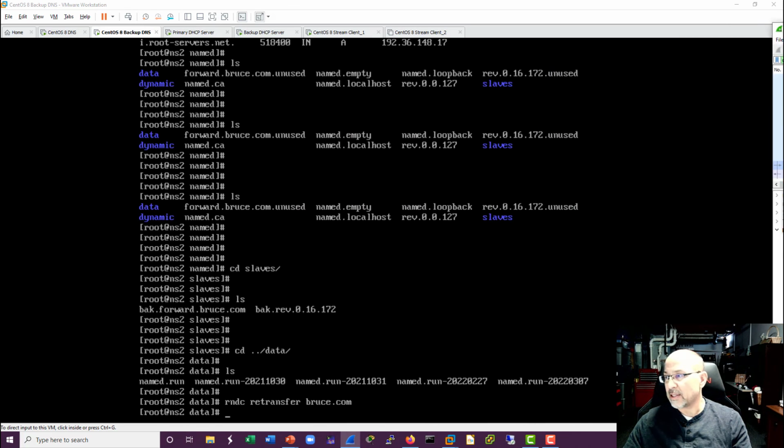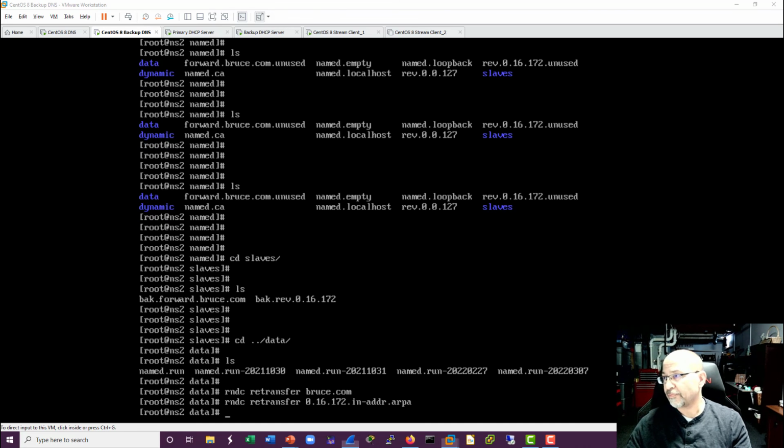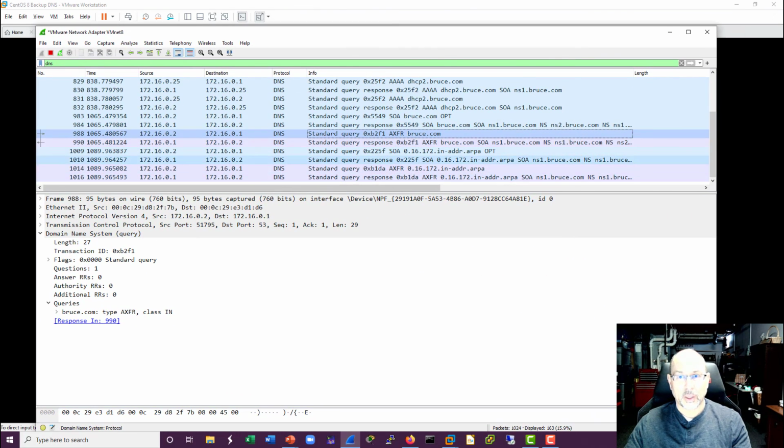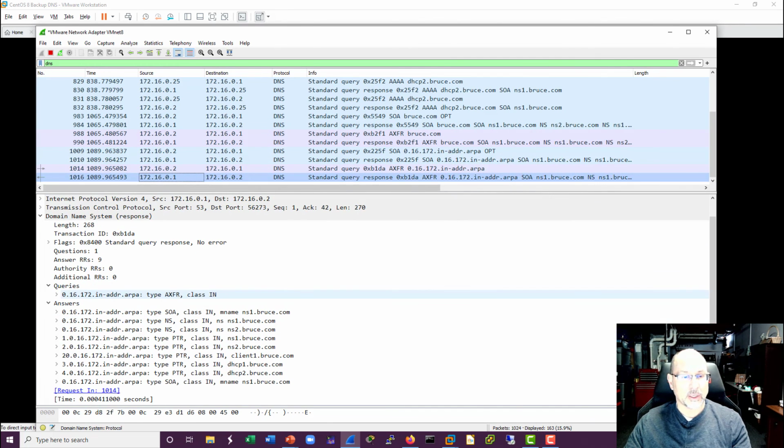Now I can do the exact same thing with the reverse zone. 16.172. You've got to use the name of the domain. There we go. And there it is. So that's the transfer, so that's the request, and here is the update, right?